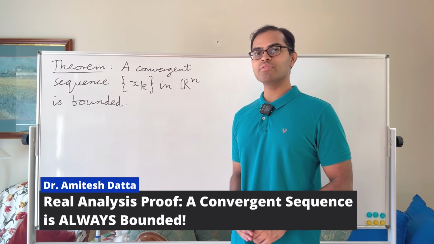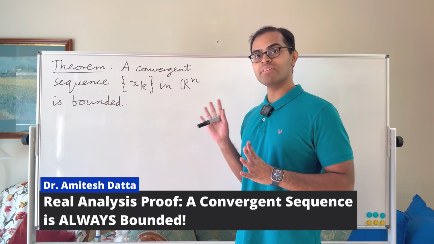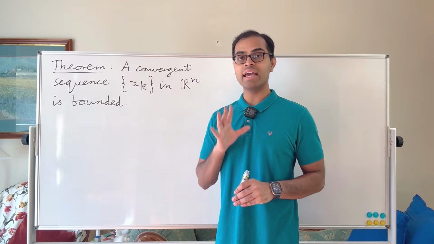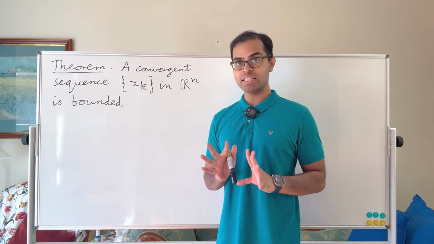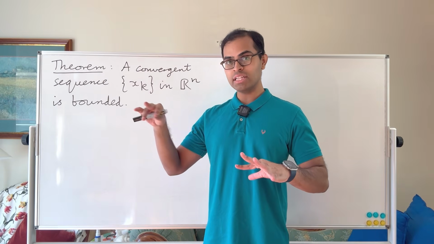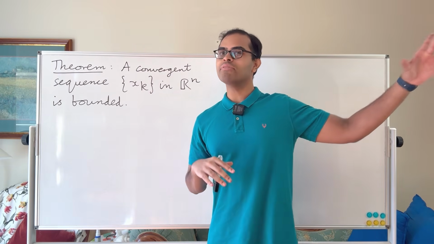We're going to rigorously prove the following statement in the theory of sequences: a convergent sequence x_k of points in R^n, n-dimensional Euclidean space, is bounded. Now intuitively this makes sense. If you have a sequence that's approaching something, then it can't go off to infinity.